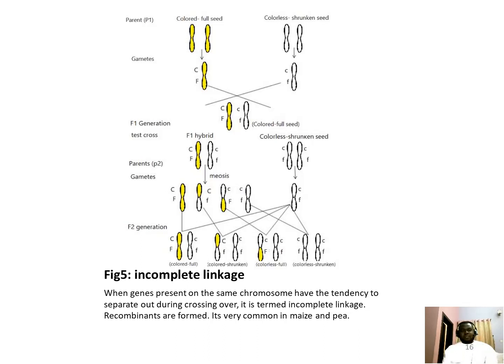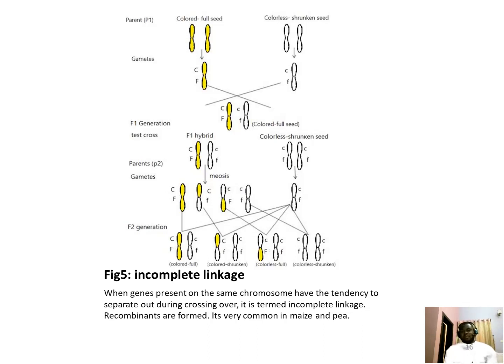We have, on the basis of chromosomes, autosomal linkage and allosomal linkage. Autosomal linkage is a type of linkage that occurs when the genes are located on the autosomes. Allosomal linkage is the type of linkage that occurs when the genes are located on the sex chromosomes.